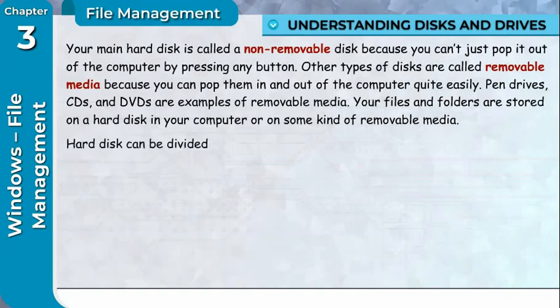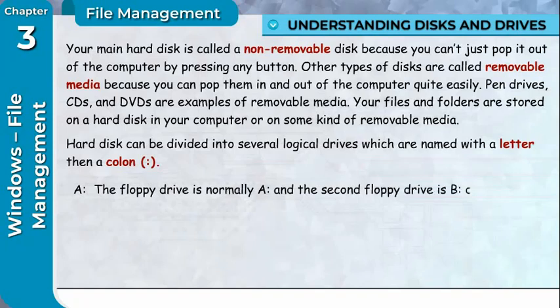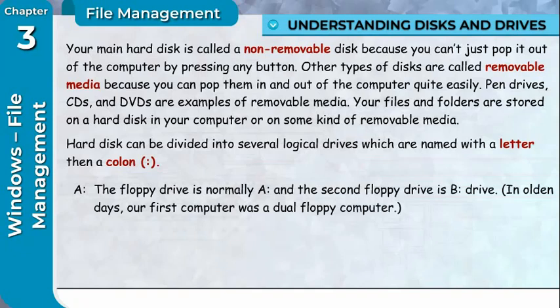Hard disk can be divided into several logical drives which are named with a letter, then a colon. A: The floppy drive is normally A and the second floppy drive is B drive. In olden days, our first computer was a dual floppy computer.